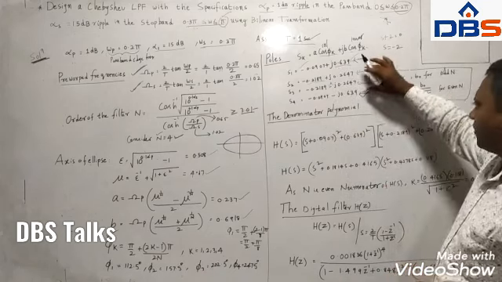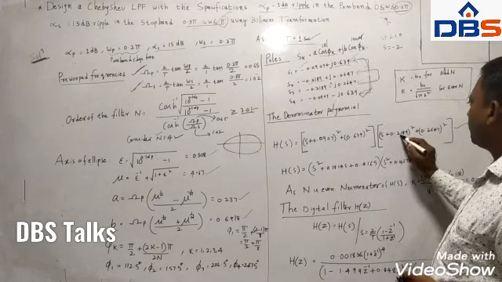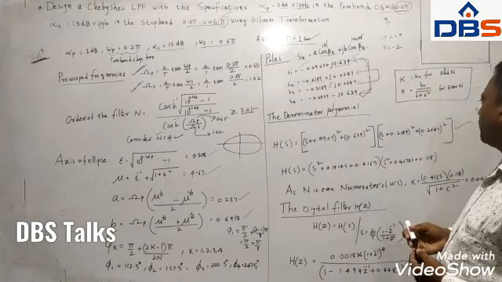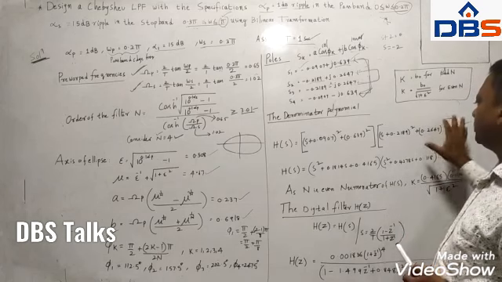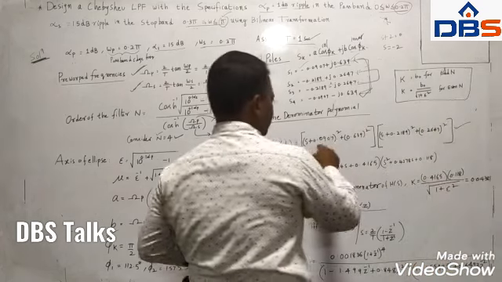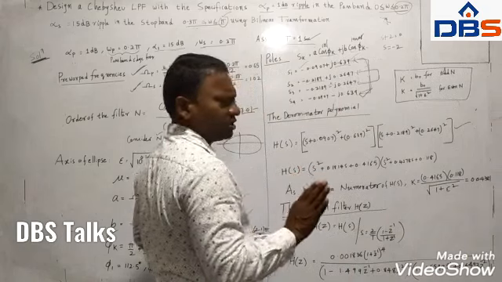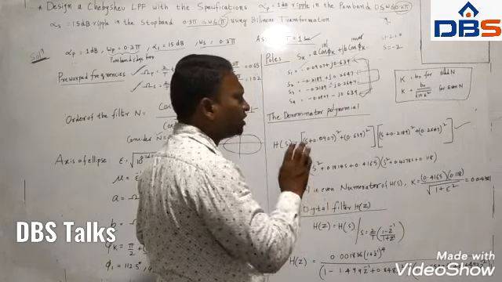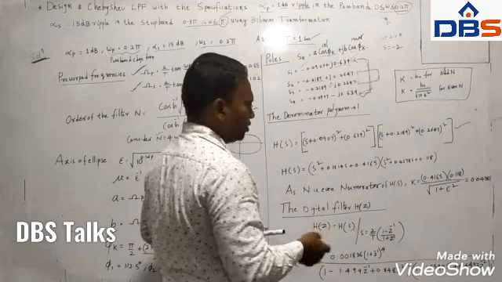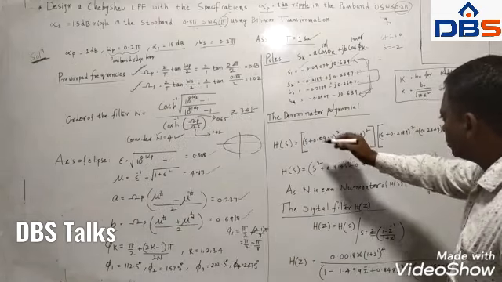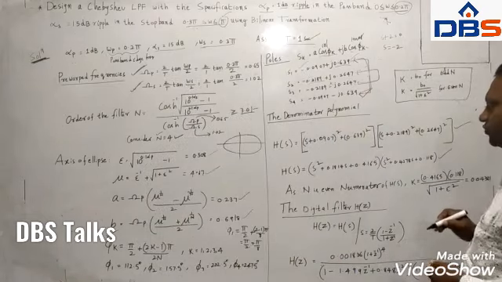In the same way, for the remaining pair of poles, s plus 0.2189 whole square plus 0.2647 whole square, you get this. And if you simplify that further, s square plus 0.090... Calculations are very important here. You have to do it with a calculator. Manually you cannot do it. By using a calculator only you can do this. So if you simplify this, you will get this function.